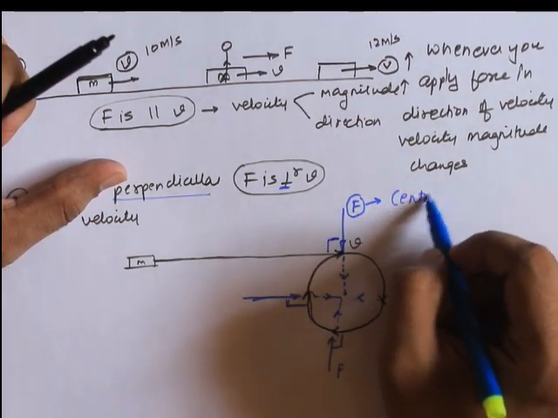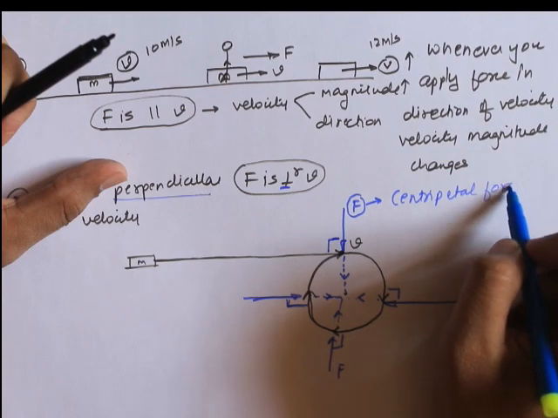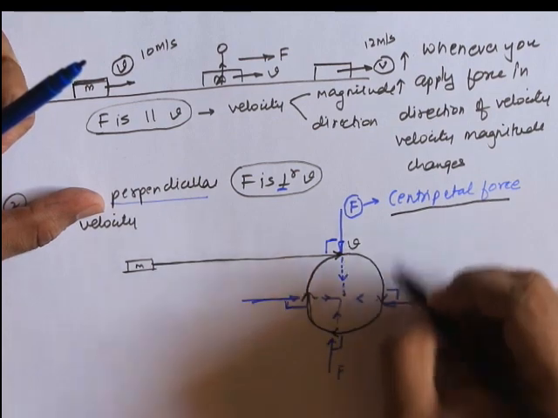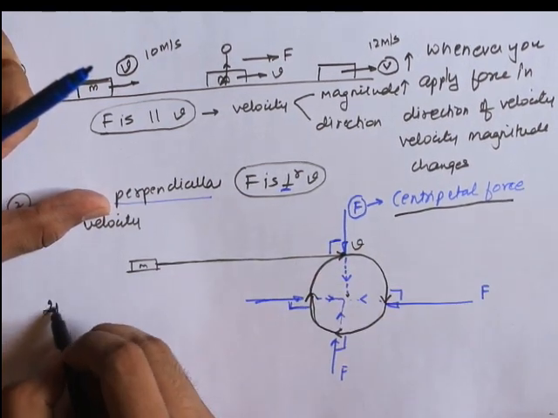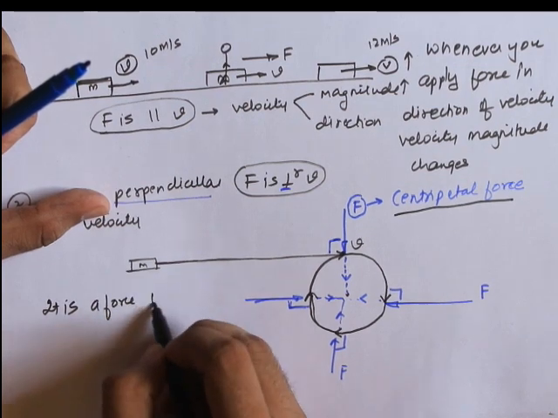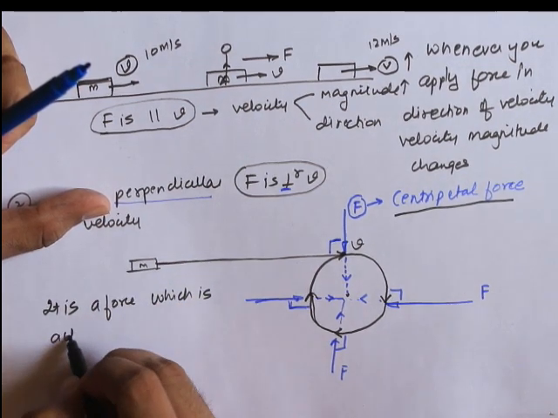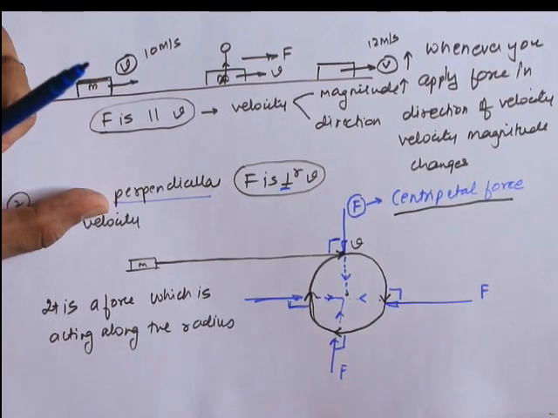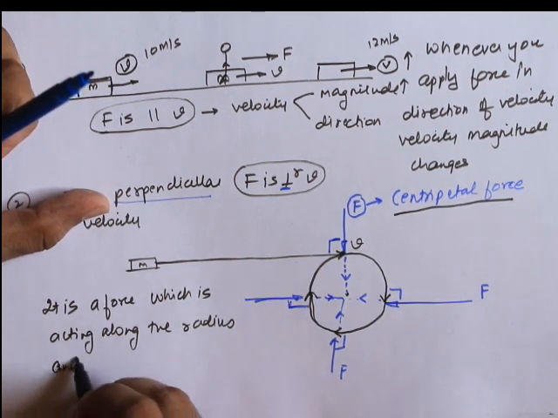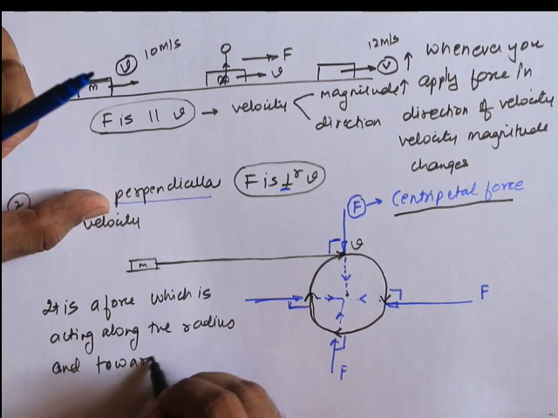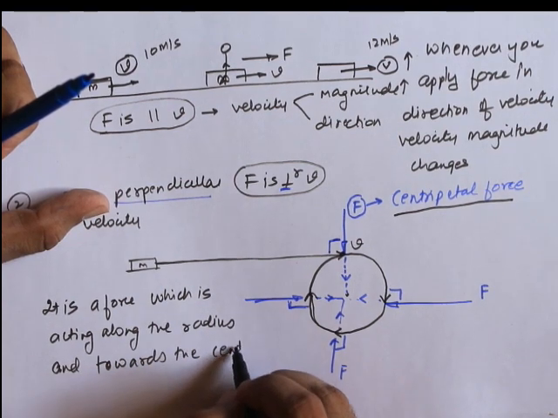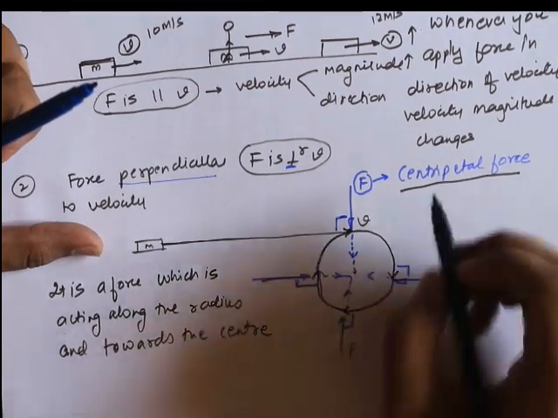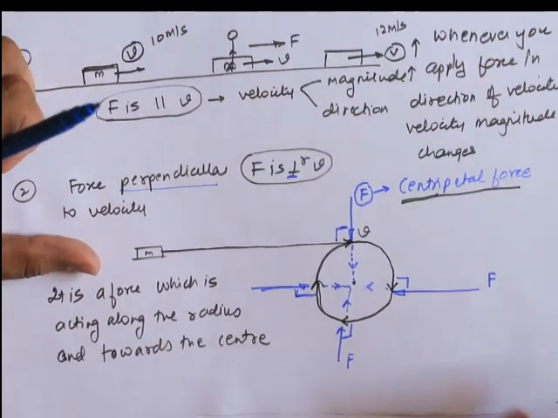So this particular force, we call it as what? Centripetal force. So what is centripetal force? If I ask you the definition, it is very simple. As you can see in the diagram itself, it is a force which is acting along the radius and towards the center. Hence it is called centripetal force, the force which is acting towards the center.